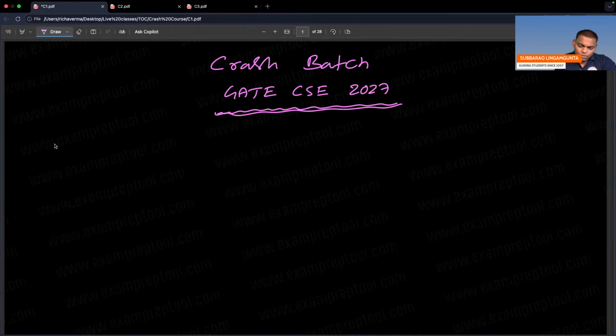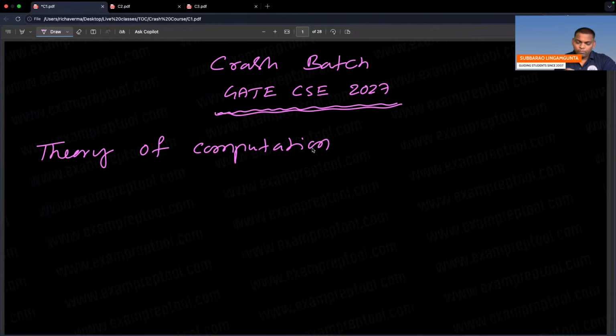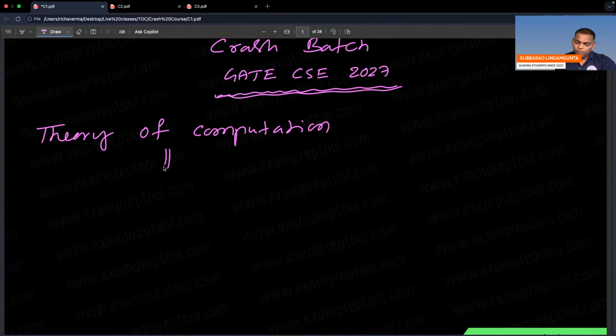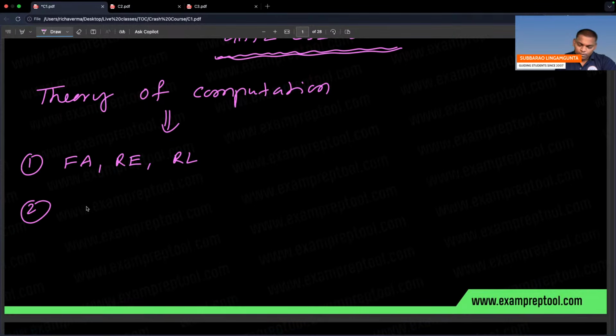The starting subject is TOC, Theory of Computation. The first chapter is Finite Automata, Regular Expressions, Regular Languages. The second chapter is PDA, Context-Free Languages, Deterministic Context-Free Languages.